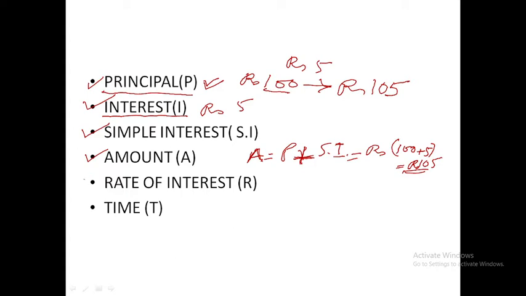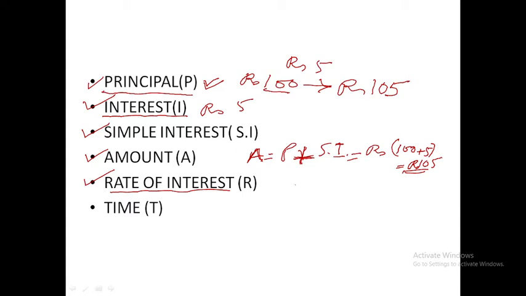Next comes the rate of interest. What is rate of interest? The rate of interest is denoted by R. The rate of interest means the interest charged on rupees 100 of the money borrowed.